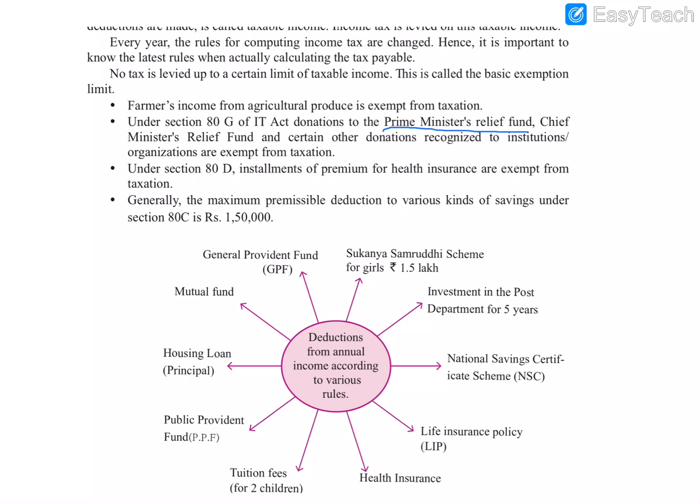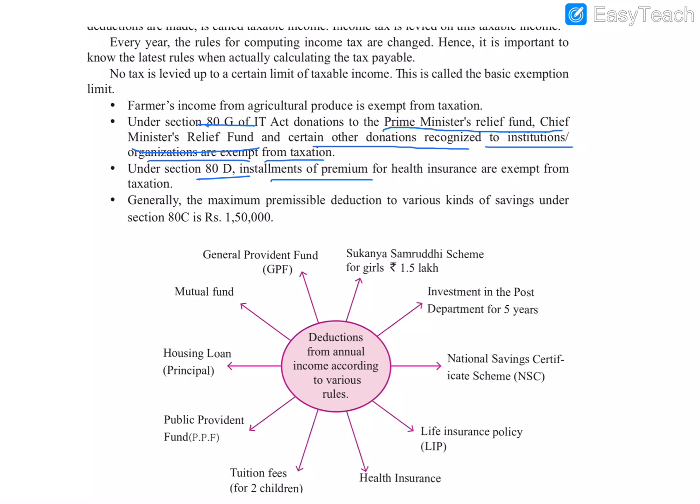Donation to the Prime Minister's Relief Fund, or the Chief Minister's Relief Fund, and certain other donations to recognized institutions and organizations are exempt from taxation. So when we pay donations to the PM's Relief Fund or the CM's Relief Fund, we don't have to pay any tax on those donations. And all that is said in which section? The 80G section. Now we are going to the 80D section.